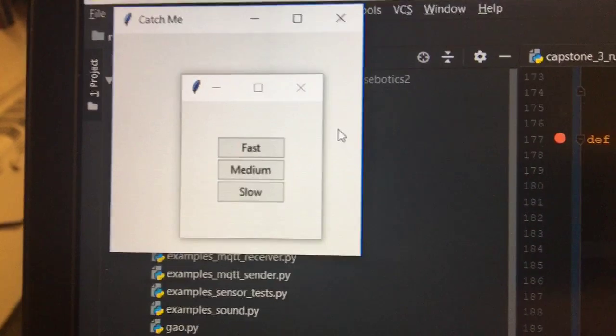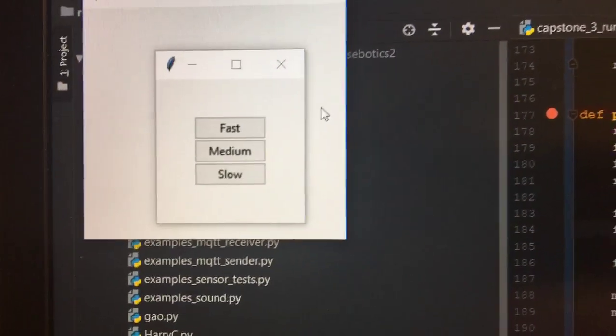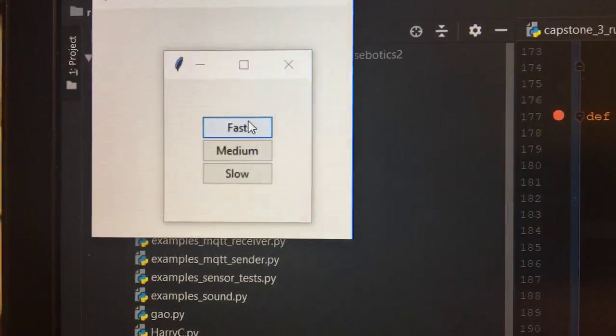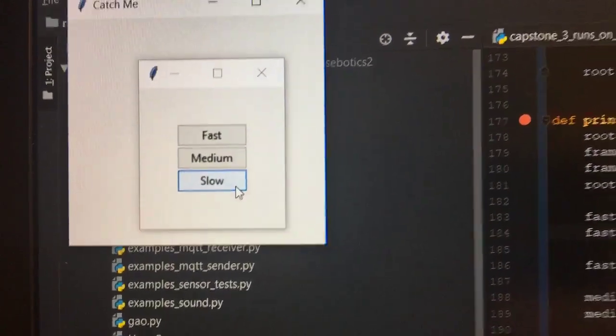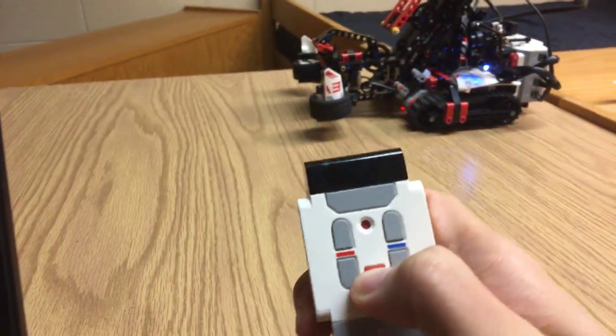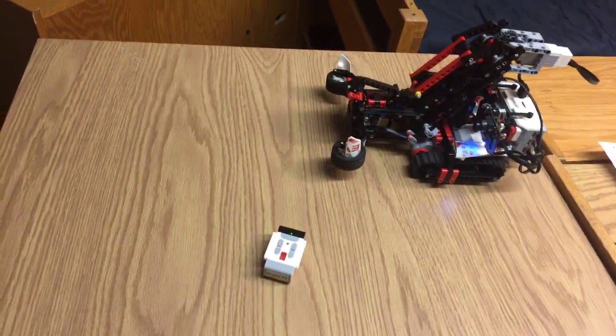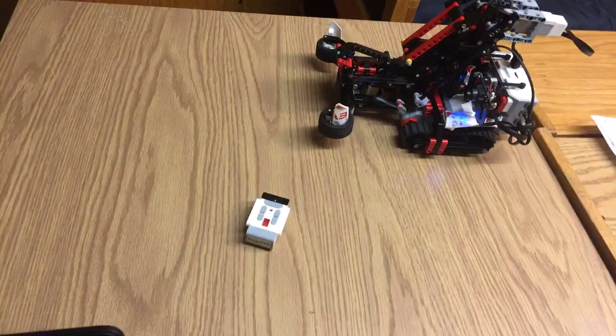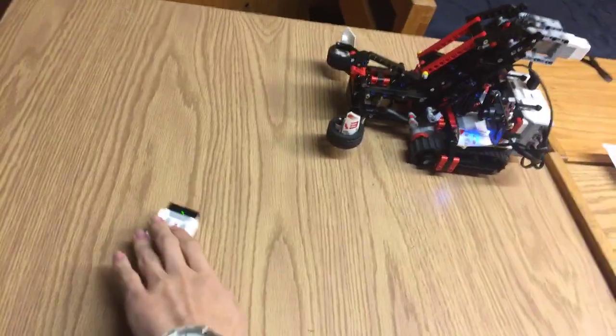So on this part we have 3 modes for this robot. It will be a fast one, medium one, and slow one. And let's set these to channel 1 and open it. Let's get started from the fast version. Oops.